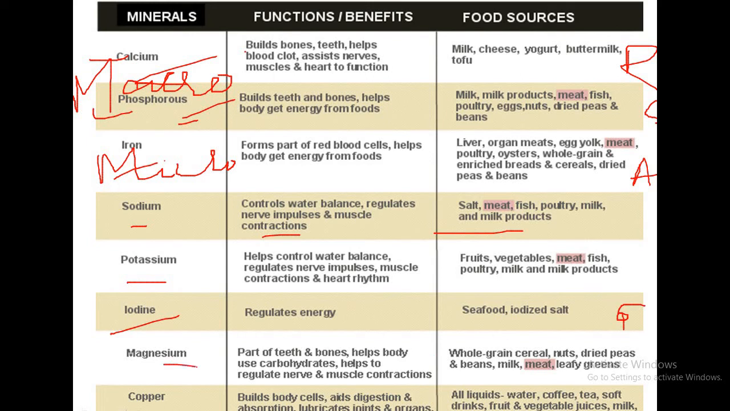Then next is magnesium. Magnesium is part of teeth and bones, like calcium and magnesium phosphate, and helps to use carbohydrates. It is present in foods like green leafy vegetables, milk, meat, beans. Deficiency of magnesium will again cause soft bones. And next is copper. Copper is found in body cells, aids digestion and absorption, helps in lubrication of the joints, and deficiency of copper will cause loss of body weight and anemia.